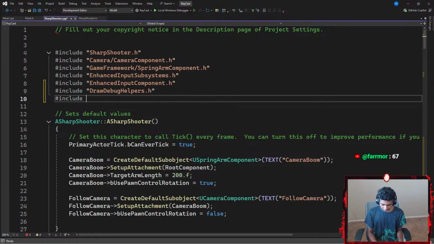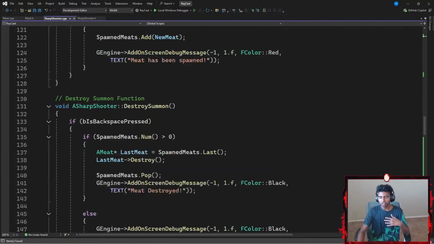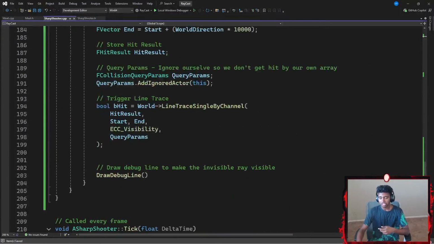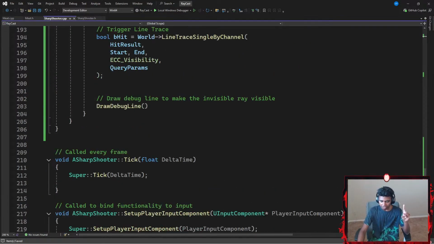Okay, next up, I'm gonna go ahead and include something from my engine as well. I'm gonna go with engine/engine.h. Okay, this is basically my engine header file as well, because I do use my GEngine AddOnScreenDebugMessage, which apparently does work without my header file, but for some reason I do add the header files. That's it. In my draw debug line, I'm gonna go ahead and require no parameters.